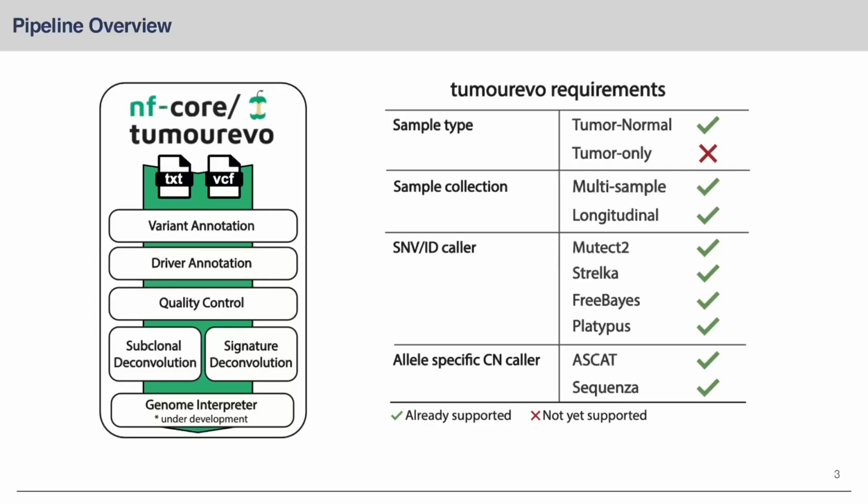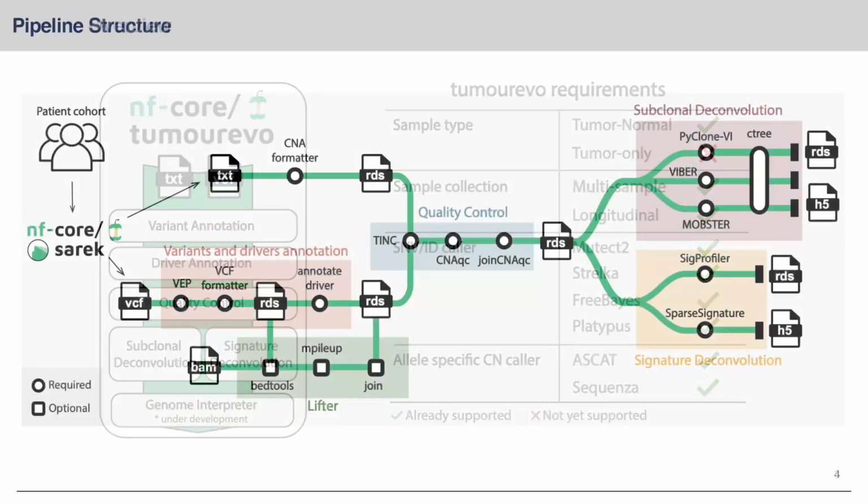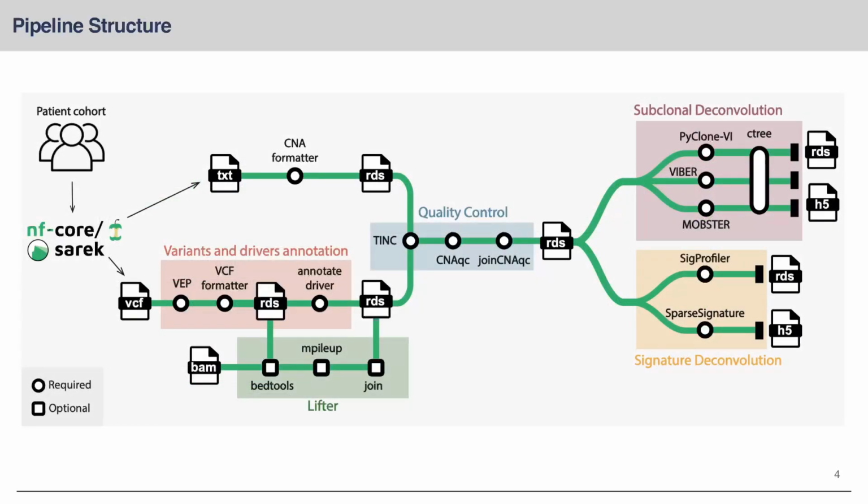It supports the major somatic callers like Mutect, Strelka, FreeBayes, and Platypus, as well as allele-specific copy number callers like ASCAT and Sequenza. Here is the schematic of the pipeline.